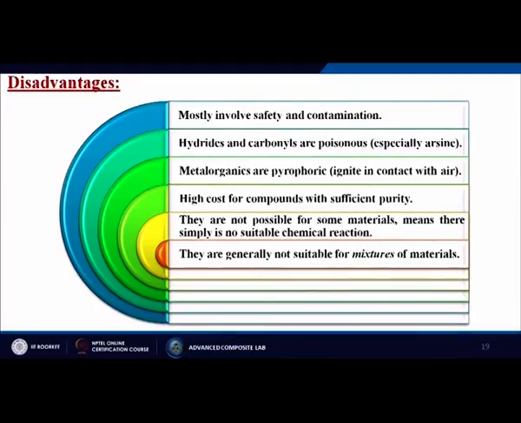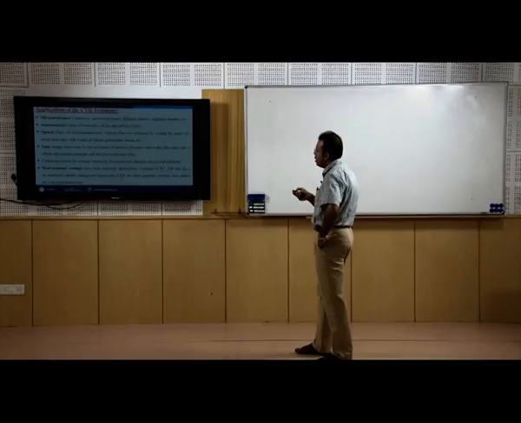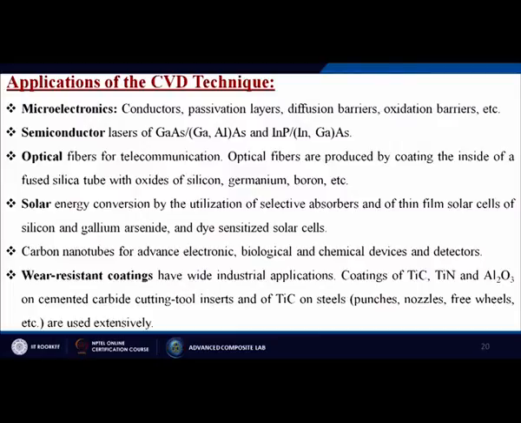So, what are the applications of the CVD techniques? Generally we use it for microelectronics purposes, conductors, passivation layers, diffusion barriers, oxidation barriers, etc. Semiconductor lasers, optical fibers for telecommunications. Optical fibers are produced by coating the inside of a fused silica tube with oxides of silicon, germanium, boron, etc. Solar energy conversion by the utilization of selective absorbers and of thin film solar cells of silicon and gallium arsenide and dye synthesized solar cells. Carbon nanotubes for advanced electronic, biological and chemical devices and detectors.